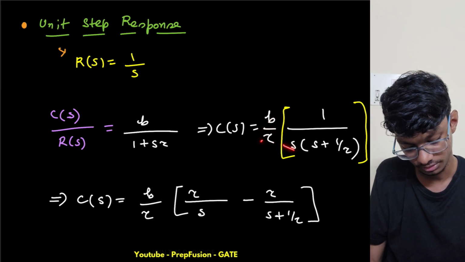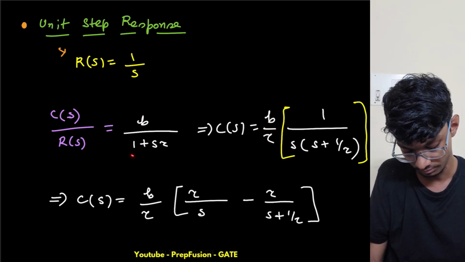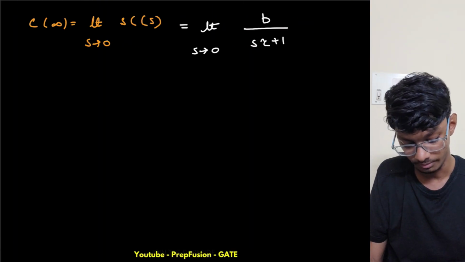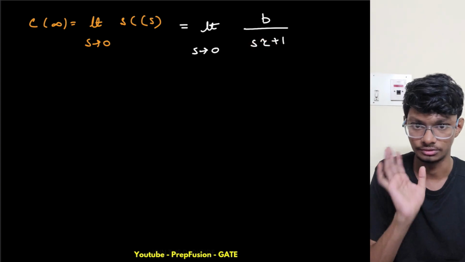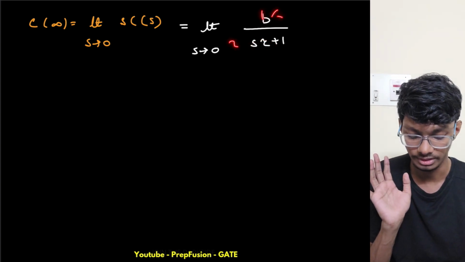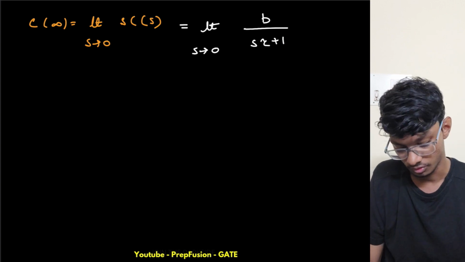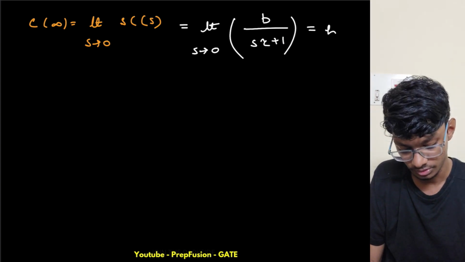This is the transfer function, B upon 1 plus s tau. I am writing this without taking tau common. Please don't get confused. If I take tau common, then this will be B by tau, but here also there will be 1 by tau, and the tau will get cancelled. Just solve it for yourself, you will understand. So this becomes B only.